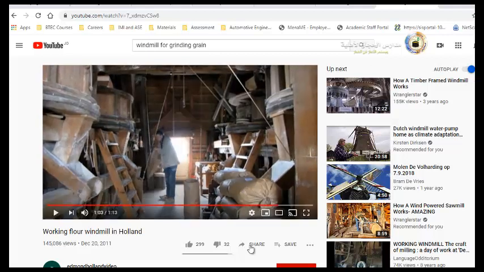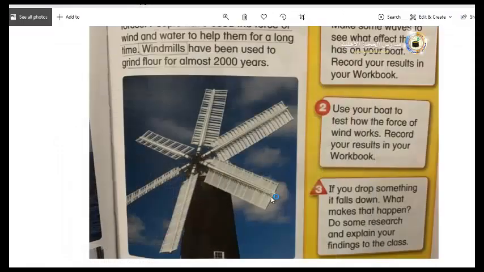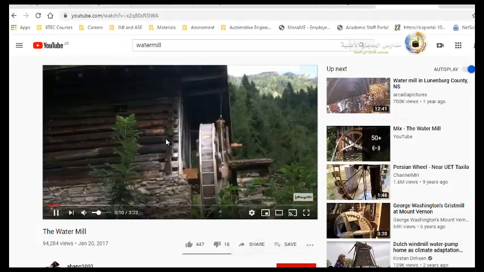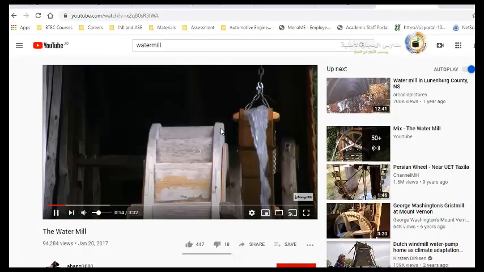Do you understand the idea of using wind and water and making useful things? We have something else called the water mill. Similar to this one, but it uses the power of the water. It's called the water mill. Let me show it to you. Here is the water mill, it uses the power or the force of water.